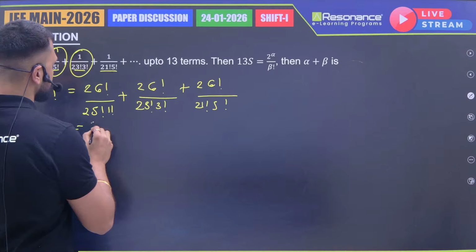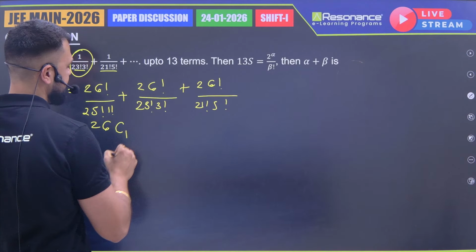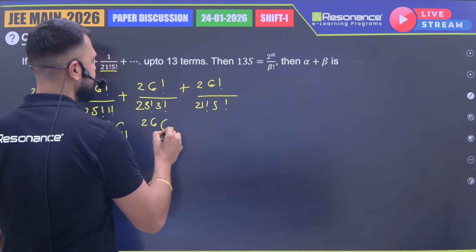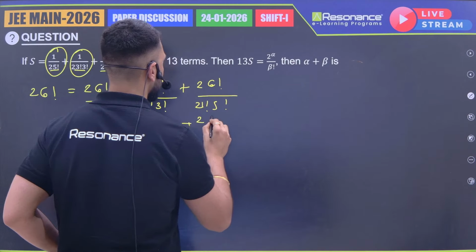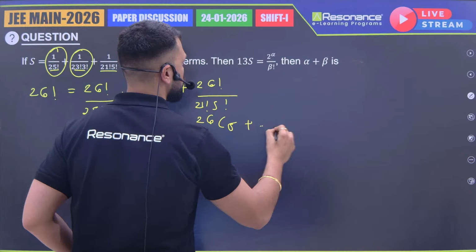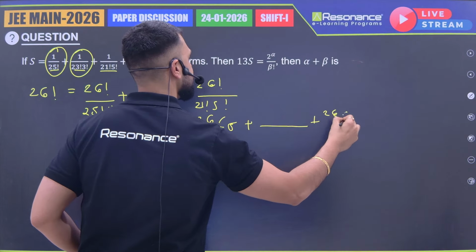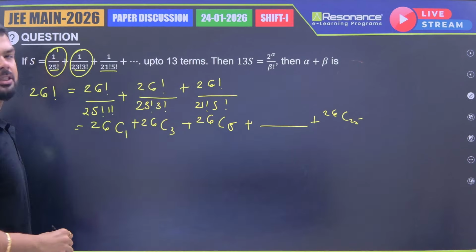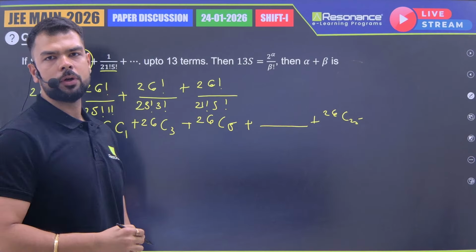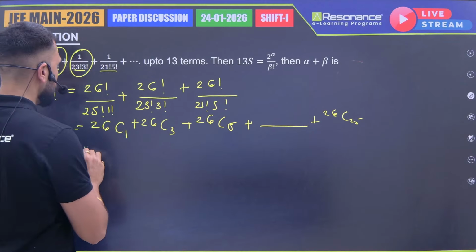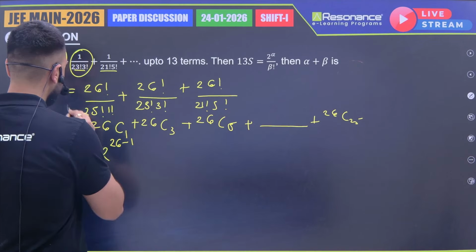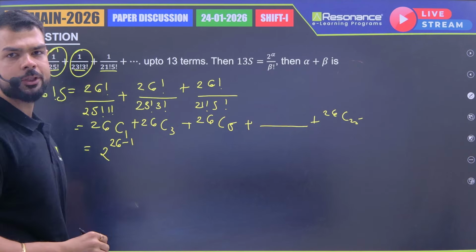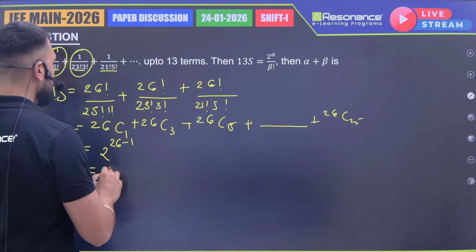Now I'll be getting 26C1, 26C3 plus 26C5 plus so on till 26C25, right? This is a sum of odd binomial coefficients, which will be equal to what? 2 to the power 26 minus 1, which will be 2 to the power 25.